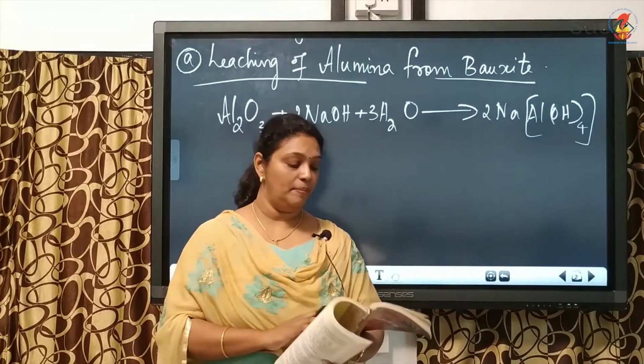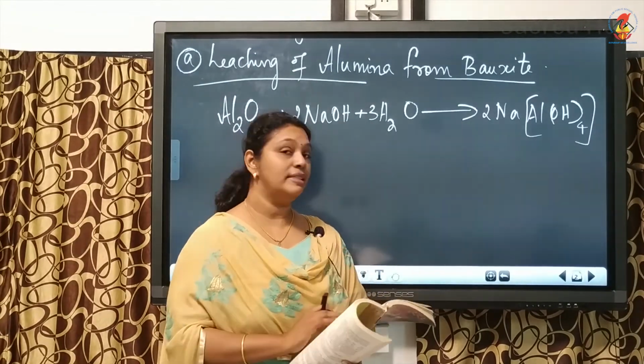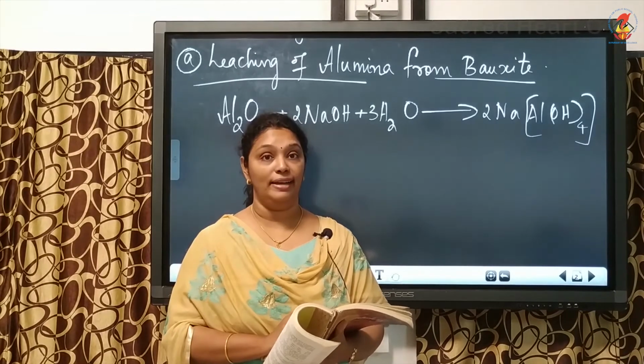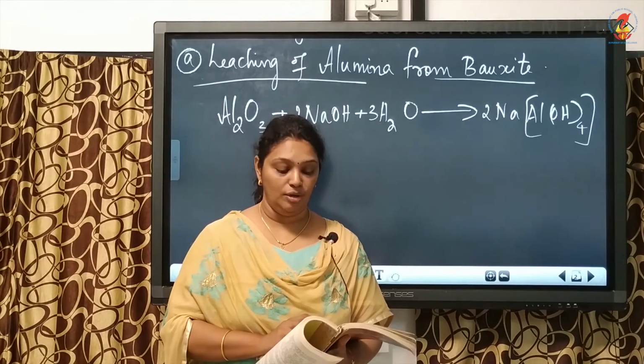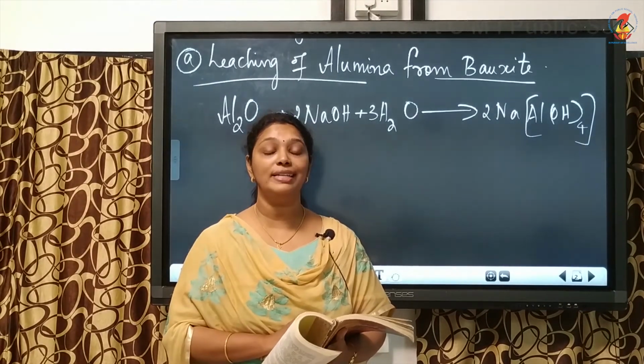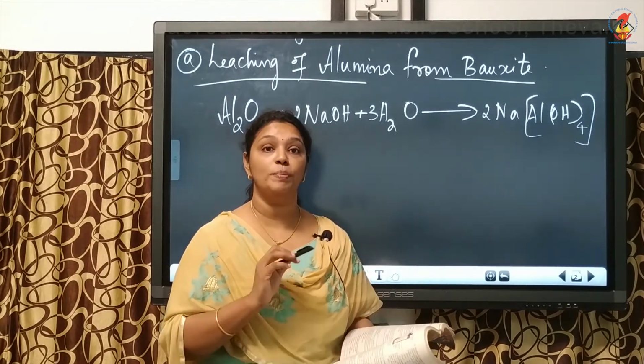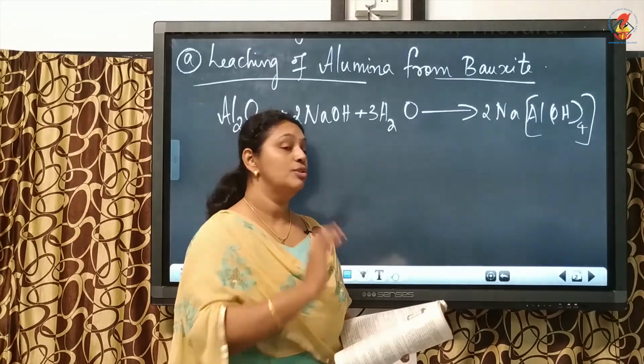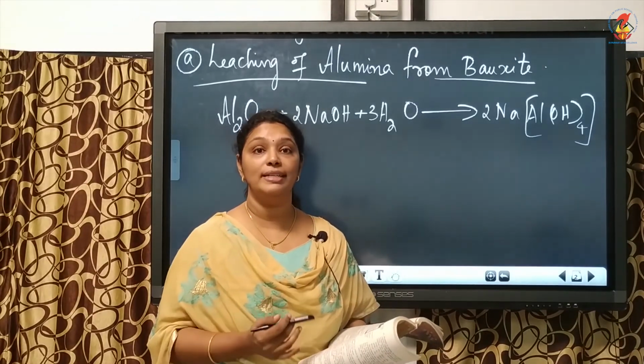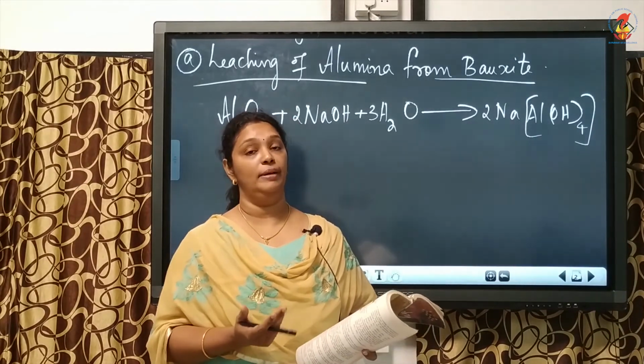Now, the second step is that the aluminate in solution is neutralized by passing carbon dioxide gas, and hydrated Al2O3 is precipitated. So, the next step is to pass carbon dioxide gas through sodium aluminate. We get hydrated aluminium oxide.